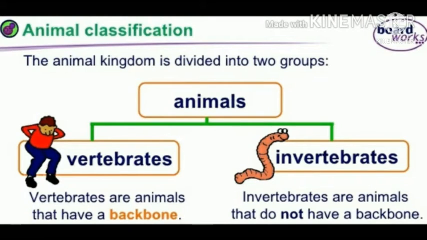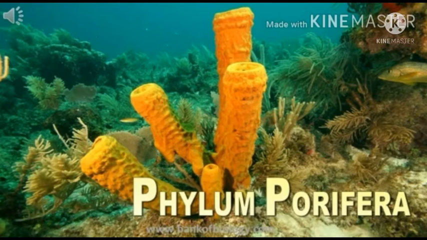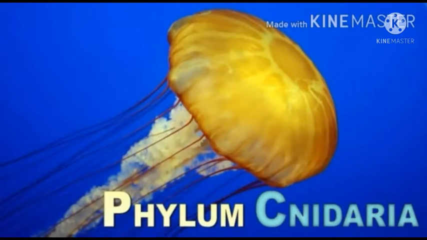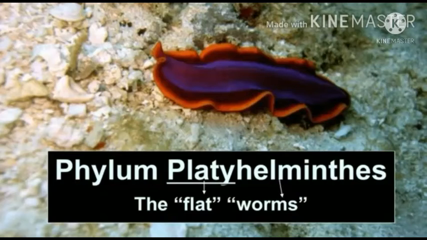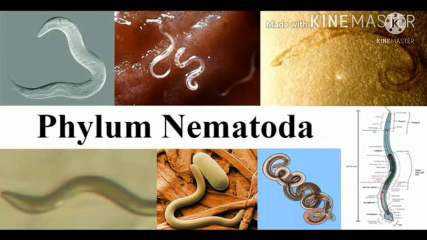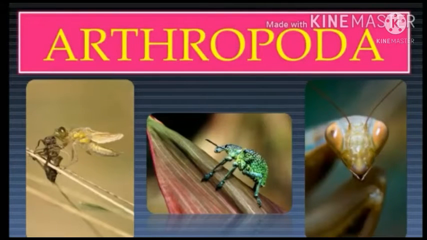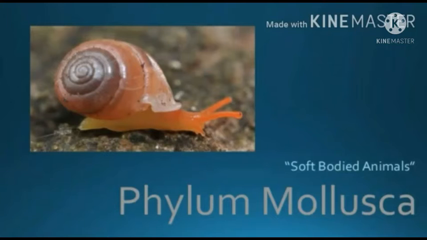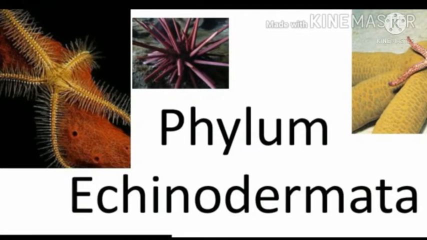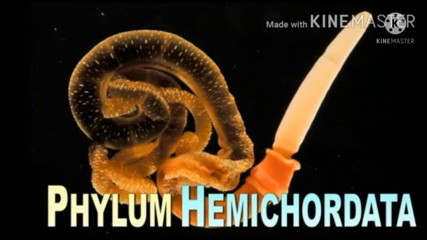Invertebrates are animals without backbone. Vertebrates are animals with backbone. Now let us learn about invertebrates. Invertebrates are further classified into 9 phyla: Phylum Porifera, Phylum Cnidaria, Phylum Platyhelminthes, Phylum Nematoda, Phylum Annelida, Phylum Arthropoda, Phylum Mollusca, Phylum Echinodermata and Phylum Hemichordata.